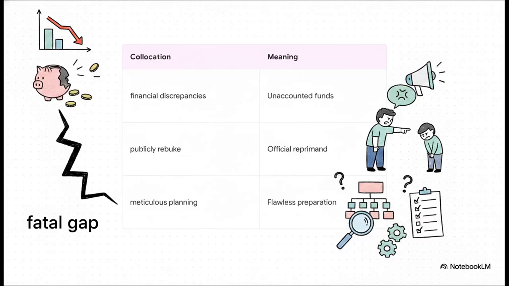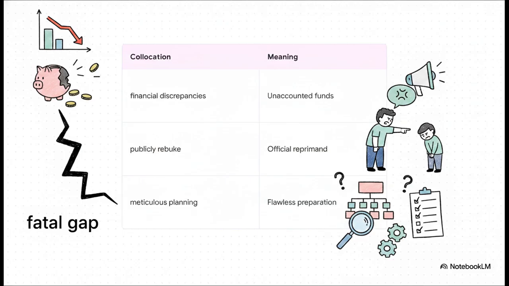And check out how these communication words pair up in everyday use. A discrepancy isn't just a minor typo. When we say financial discrepancies, it means a fatal gap in the data where numbers simply do not align. If a politician lies, a leader might publicly rebuke an official. And to prevent those terrible errors in the first place, you need meticulous planning, which means having absolutely perfect, gapless